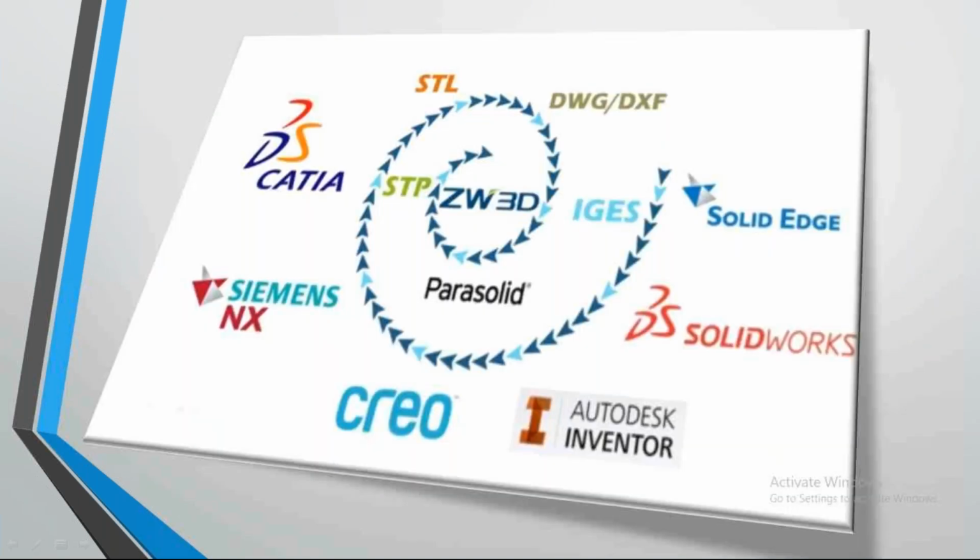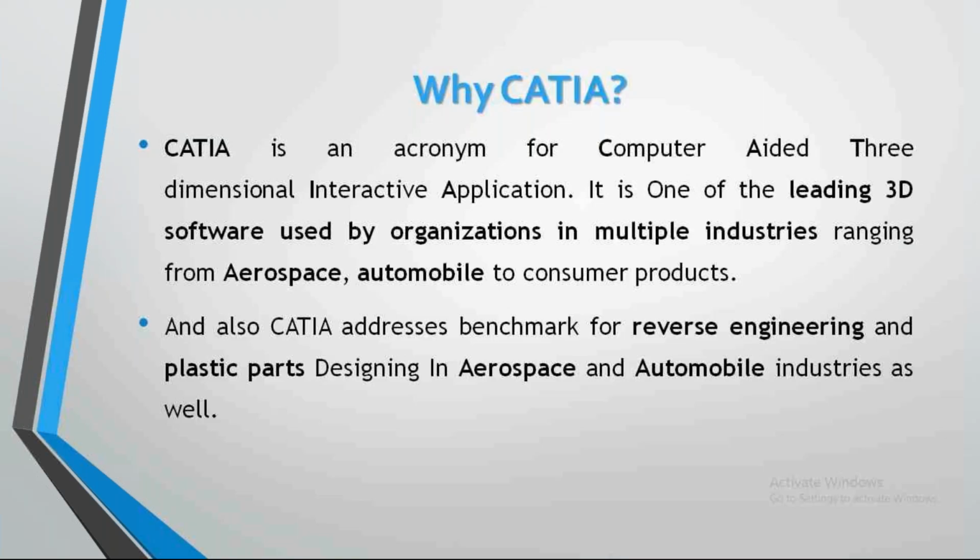Next. See, CATIA is not the only software for 3D. There are so many companies and so many 3D software, like Siemens NX and Creo, Autodesk Inventor, SolidWorks, Solid Edge. There are several software from different organizations or companies. So in this competition, why CATIA? Why are we only discussing CATIA, right?